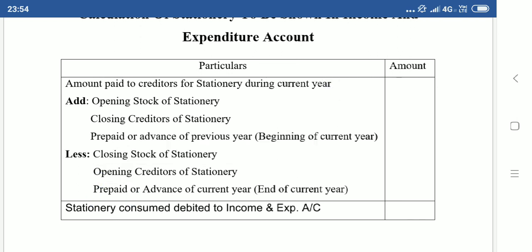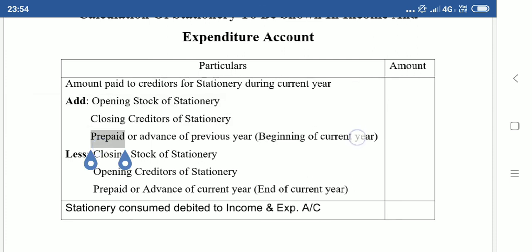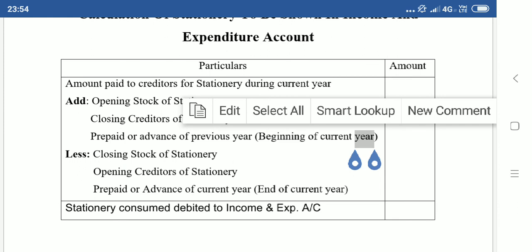So we have to subtract opening creditors of stationery. Then prepaid is the same formula as in the case of subscription. Any prepaid or advance of previous year or in the beginning of current year actually belongs to current year. Suppose in the previous year we have paid in advance for stationery, which means we have paid in advance for the current year.